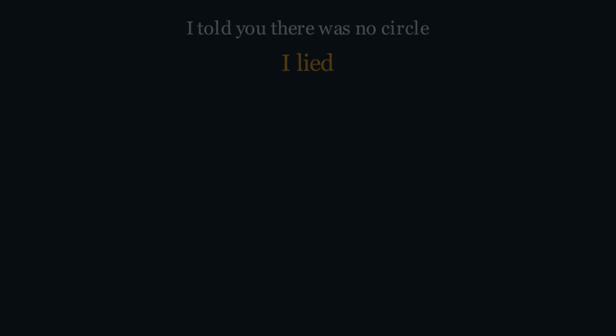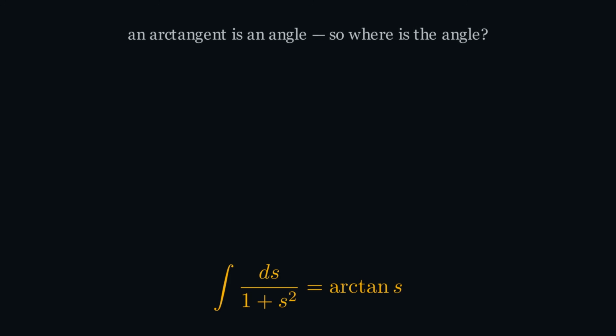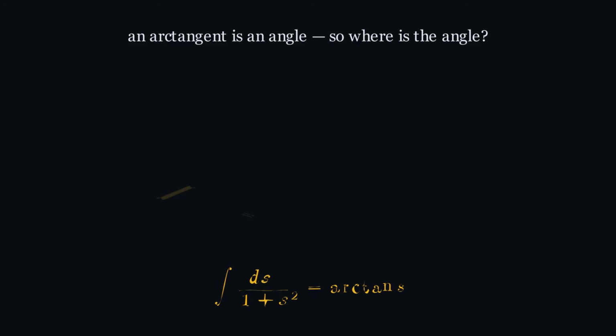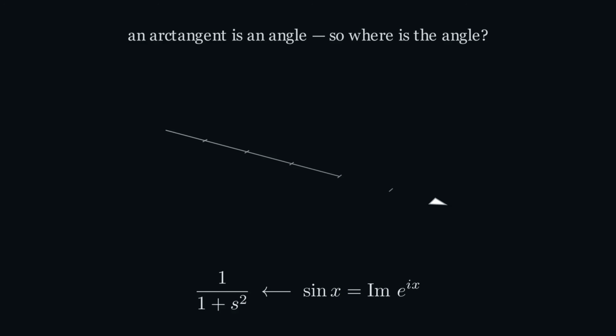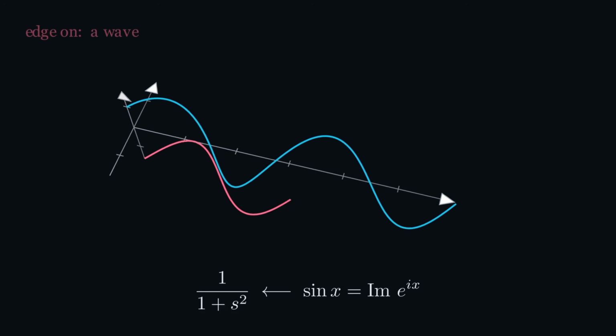Rewind to the single line where pi appeared. It wasn't the wave. It wasn't the damping. Pi entered through an arctangent, and an arctangent isn't a number. It's an angle. So the real question is, where did the angle come from? It came from 1 over 1 plus s squared. And that came from the fact that sine is the imaginary part of e to the ix. Sine is a circle. It always was.